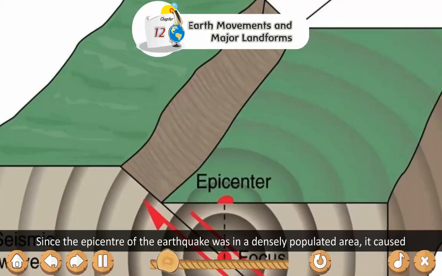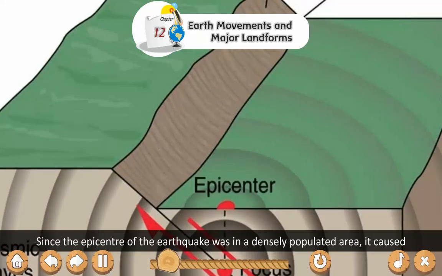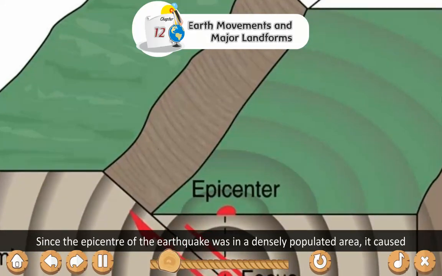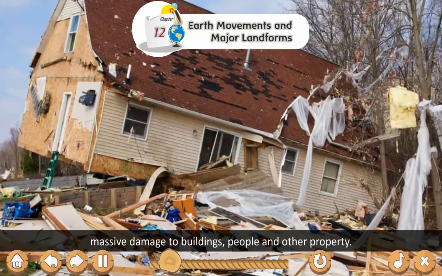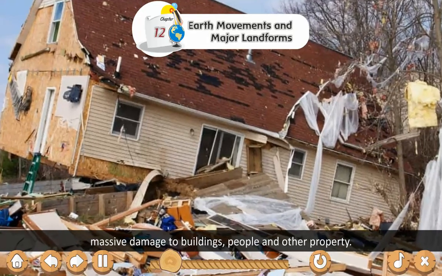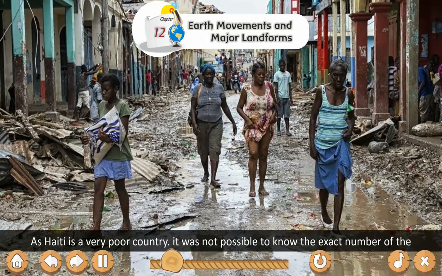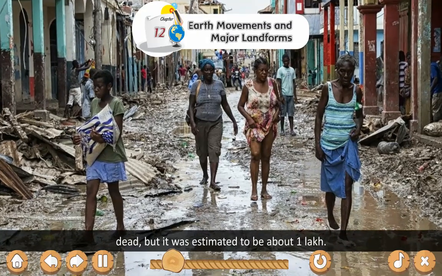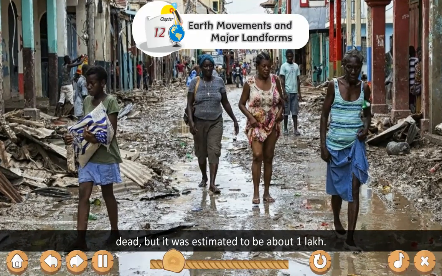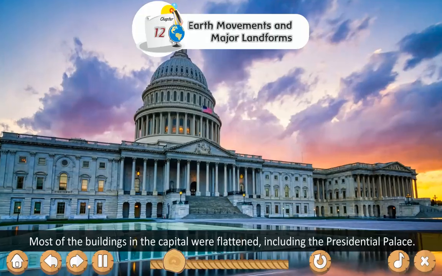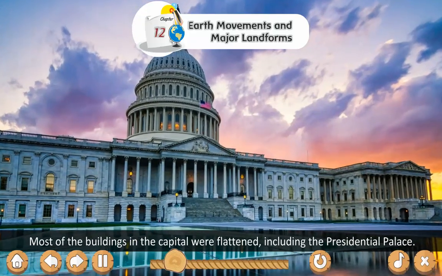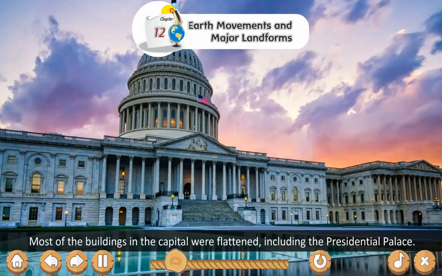Since the epicenter of the earthquake was in a densely populated area, it caused massive damage to buildings, people and other property. As Haiti is a very poor country, it was not possible to know the exact number of the dead, but it was estimated to be about 1 lakh. Most of the buildings in the capital were flattened, including the presidential palace.